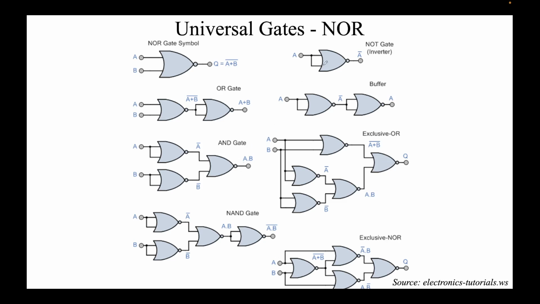Similarly, just by using a NOR gate, we can create any other gate. So let's say again using just one NOR, you have converted into a NOT gate. Similarly, using two NORs, you can get an OR gate, or using 3 NORs you can get an AND gate, and so on.